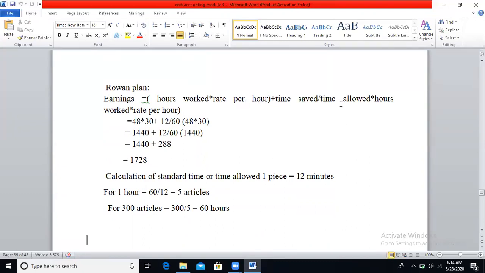Under Rowan plan, earnings is equal to number of hours worked into rate per hour plus time saved divided by standard time allowed into hours worked into rate per hour. Number of hours worked will be 48, rate per hour is 30, plus time saved is 12. Standard time we have calculated is 60, into hours worked 48, into rate per hour 30. So 48 into 30, 1440, plus 12 divided by 60 into 1440. If you calculate, you will get 288. 1440 plus 288, you will get 1728.